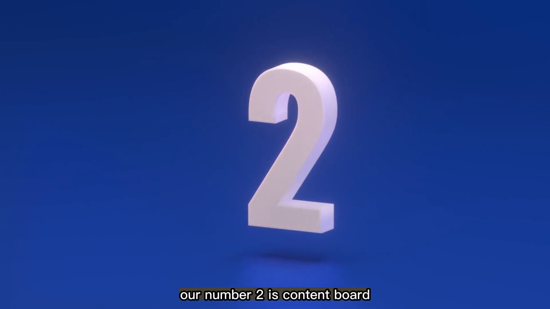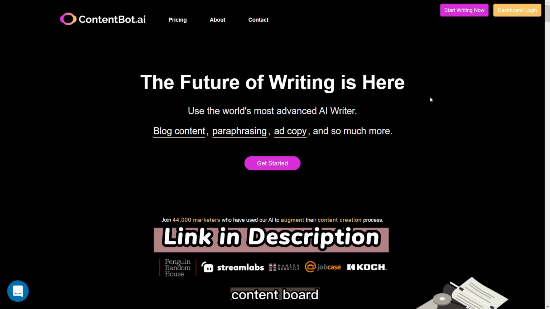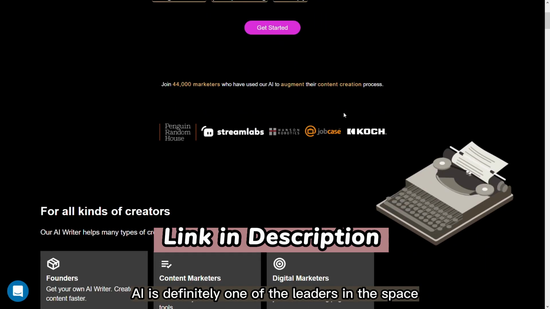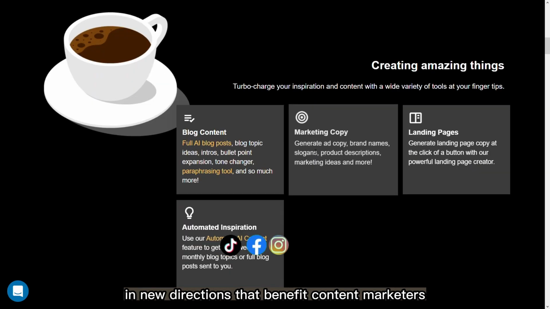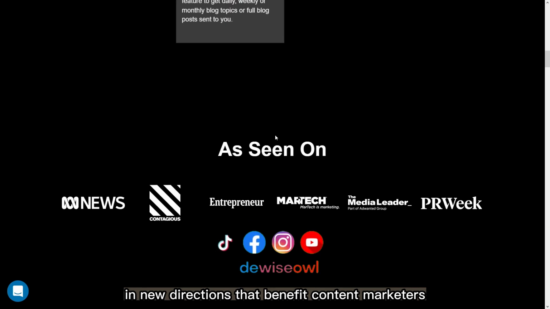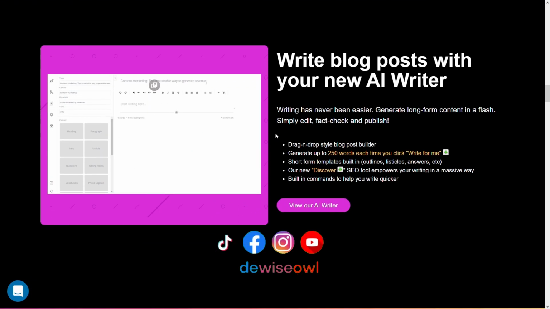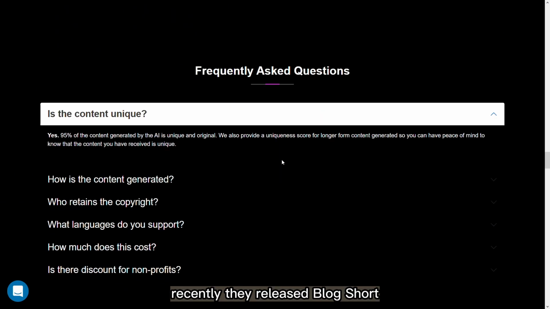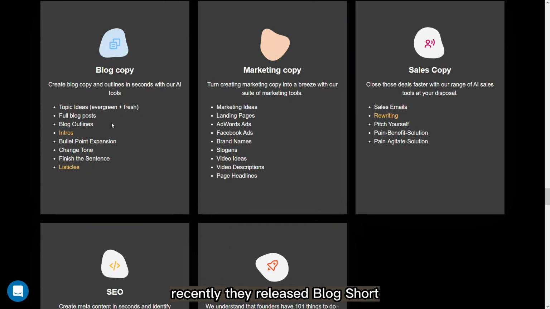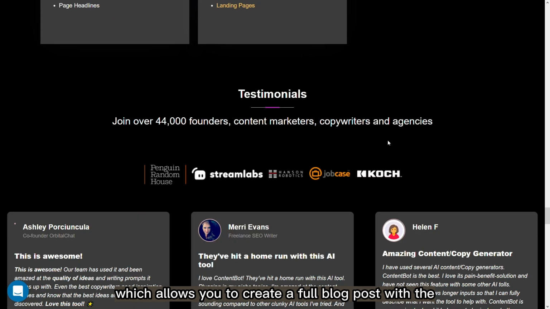Our number 2 is Content Bot. Content Bot AI is definitely one of the leaders in the space. They are constantly innovating and pushing the industry in new directions that benefit content marketers, agencies and founders. Content Bot is great for both short-form and long-form copy. Recently, they released Blog Short, which allows you to create a full blog post with the click of a button.